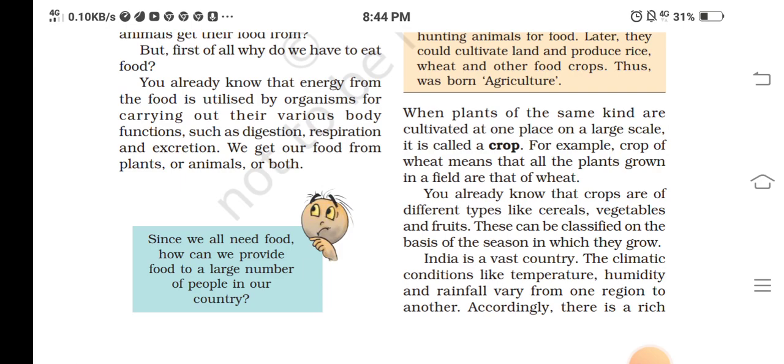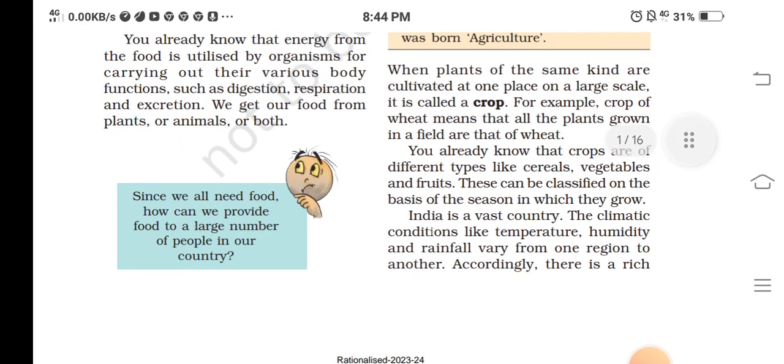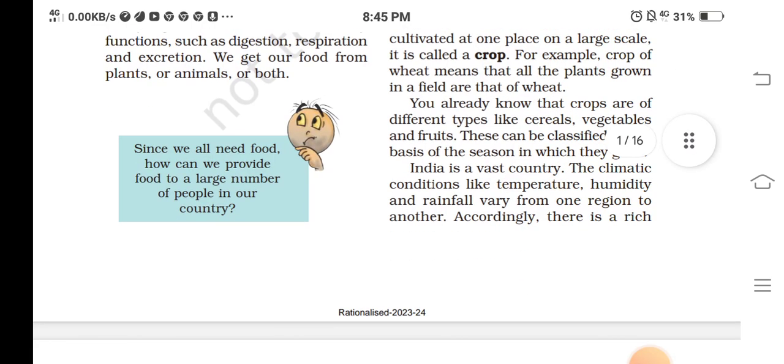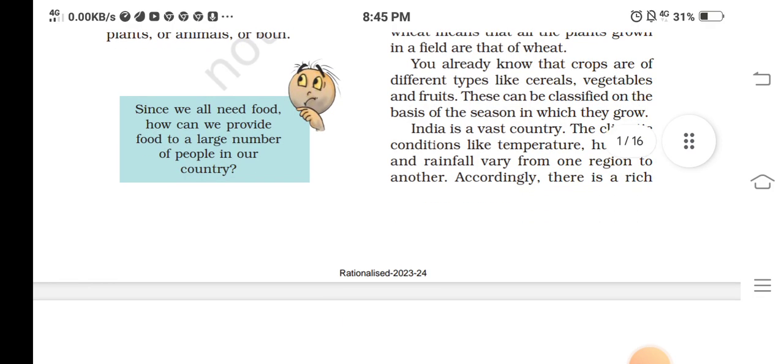This was the beginning of agriculture. When plants of the same kind are cultivated at one place on a large scale, it is called a crop. For example, a crop of wheat means that all the plants grown in a field are that of wheat. You already know that crops are of different types like cereals, vegetables, and fruits.